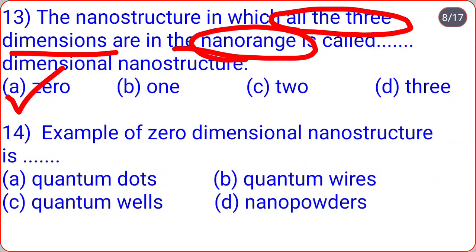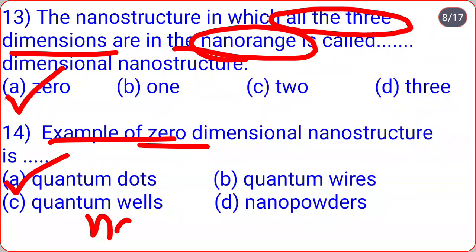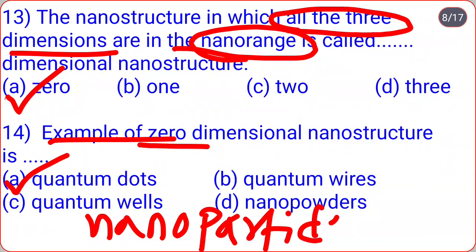The options were 0, 1, 2, 3, so the correct option is A. An example of a zero dimensional nanostructure is quantum dots, quantum wires, quantum wells, or nano powders. So the example of a zero dimensional nanostructure is quantum dots, also known as nanoparticles. Remember that.